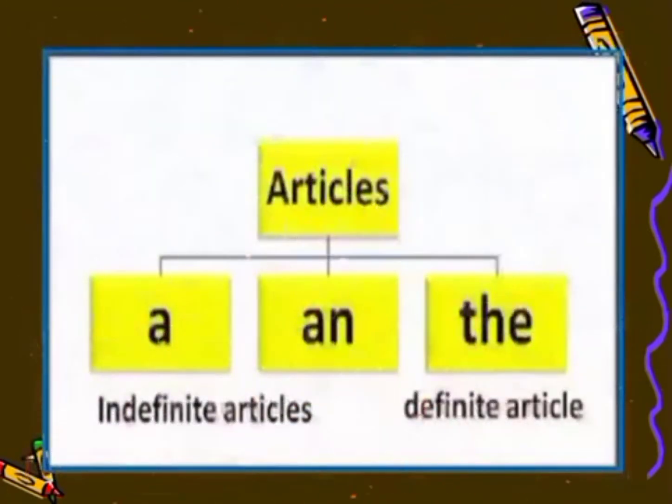So let's recapitulate that there are 3 articles, a, an and the, but these have been categorized into definite and indefinite articles. Indefinite articles are a and an, which are used with the singular nouns, right? And the is the definite article which can be used with singular or plural noun, countable or uncountable noun. I hope you all must have understood this.